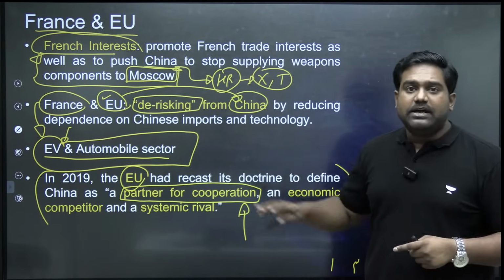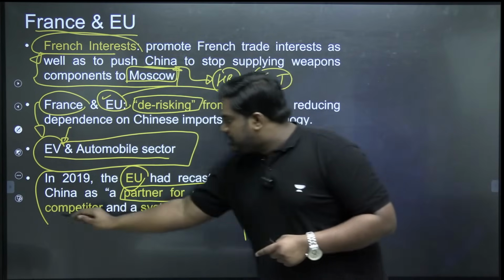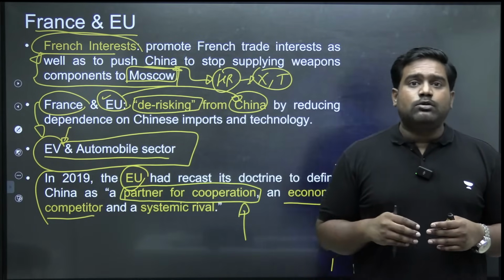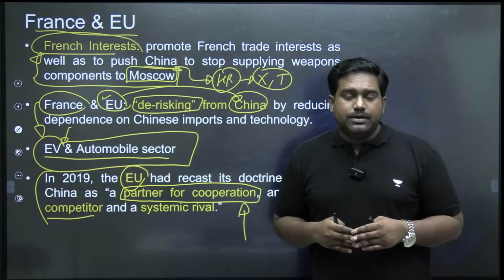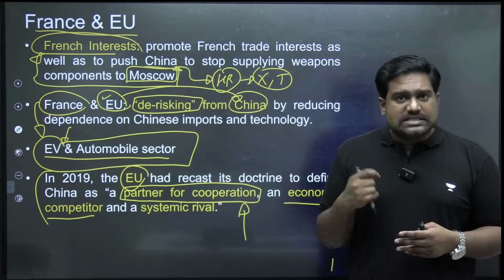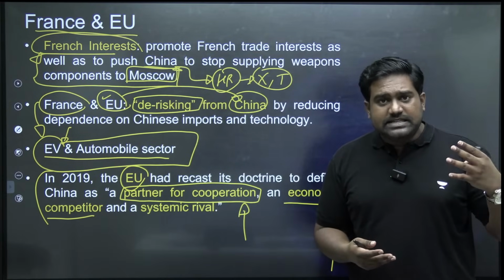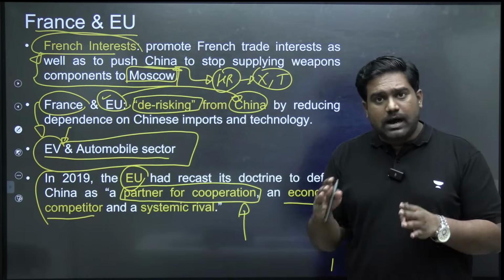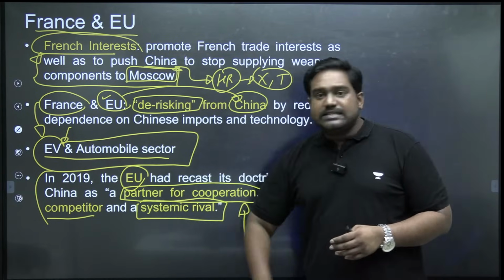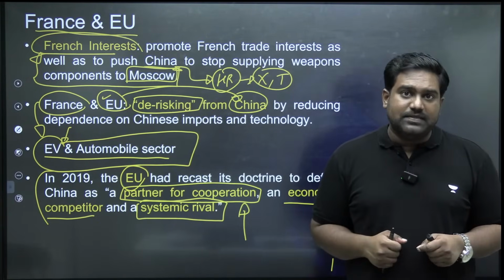But at the same time, the EU had flagged the risks associated with China, that China could be a very serious economic competitor. China could dump its goods on our markets. Chinese companies could drive our domestic companies out of competition. This is something the EU countries were worried about, that China could be a very serious economic competitor that could harm our domestic economy. Plus, there is a systemic rivalry between them, an ideological difference that exists between them.